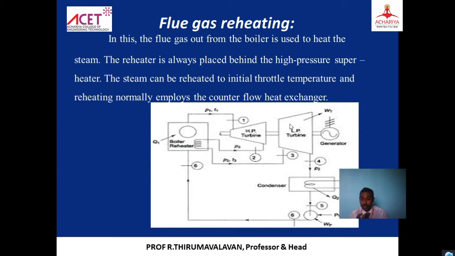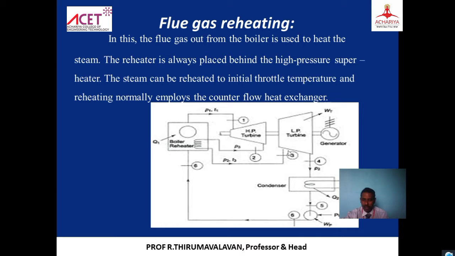So automatically there are two turbines, and the efficiency will be increased. We will see in later stages how, if you are using two turbines, the efficiency will improve. From the low pressure turbine it again comes to the condenser. Previously, after expansion in the high pressure turbine, the steam went directly to the condenser. But here, after expansion, it is taken back to the boiler for reheating, and then it comes to the condenser. So the efficiency will be more if we go for reheating.